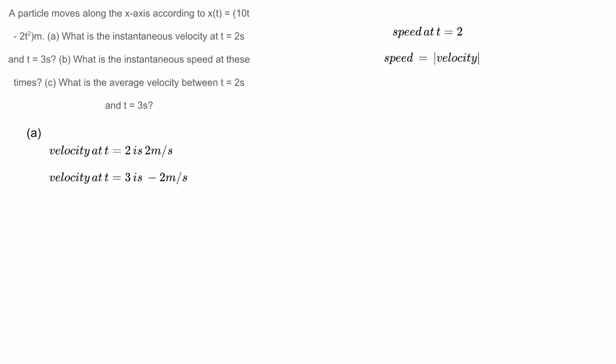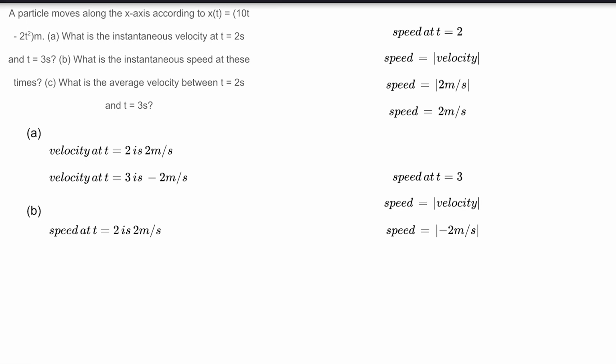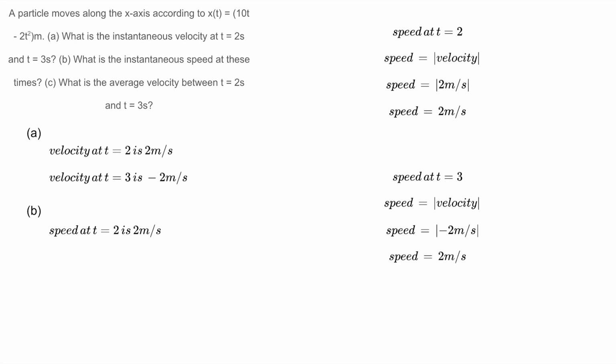For part B of the problem, we are trying to find the speed at those times. Speed is equal to the absolute value of velocity. So we can take our previous answer and take the absolute value of it at t equals 2 seconds to get the speed at 2 seconds equals 2 meters per second. We can then do the same thing for t equals 3 seconds. Taking the absolute value of negative 2 meters per second gives us 2 meters per second.